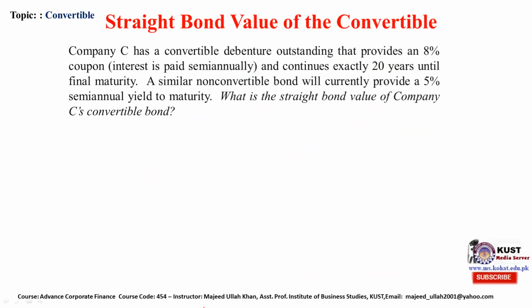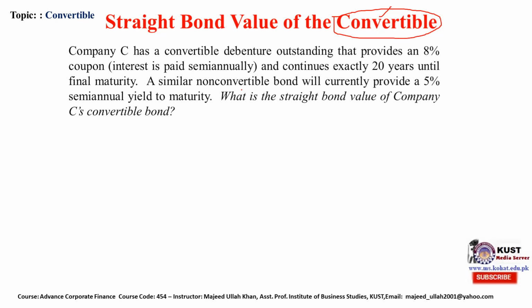Straight bond value of the convertible. Now we will calculate the bond value, the straight bond value of the convertible bond, that is, how much it is worth as a bond. Company C has a convertible debenture outstanding that provides an 8% coupon rate, interest paid semi-annually, and continues exactly 20 years until final maturity.